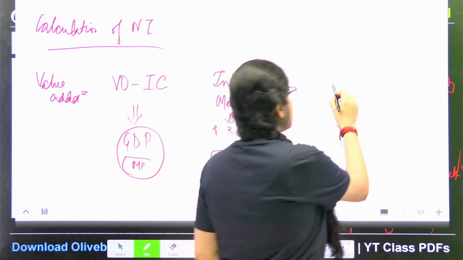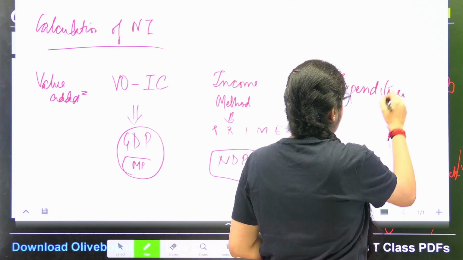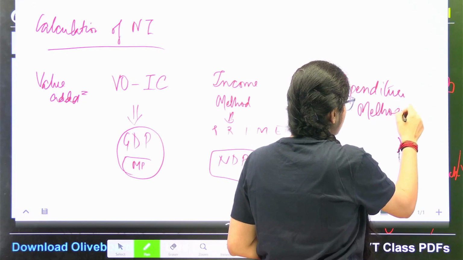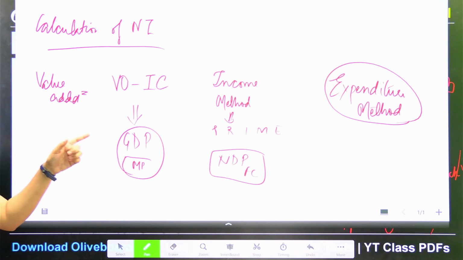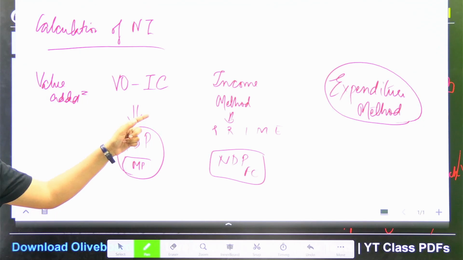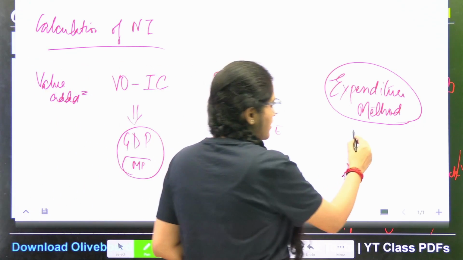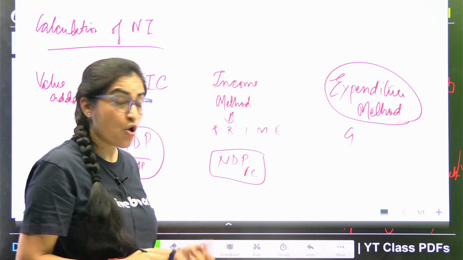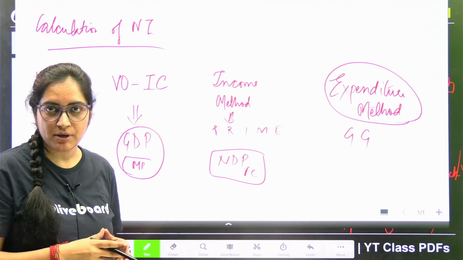Lastly comes your expenditure method. When I'm talking about the expenditure method, I hope you all remember, it was either the government spending or the gross capital formation that happened in the economy.